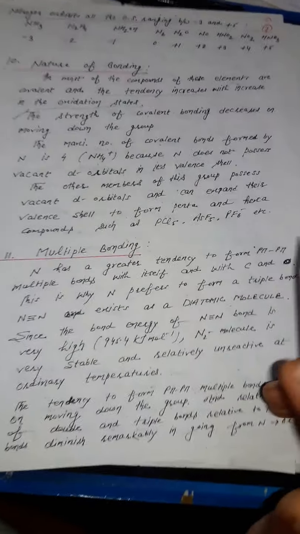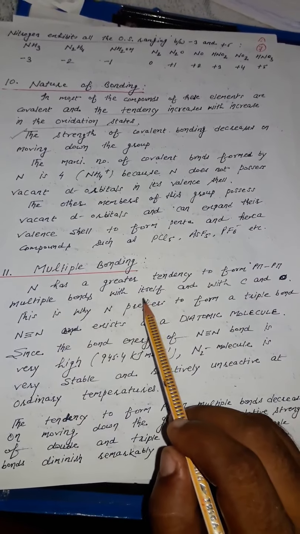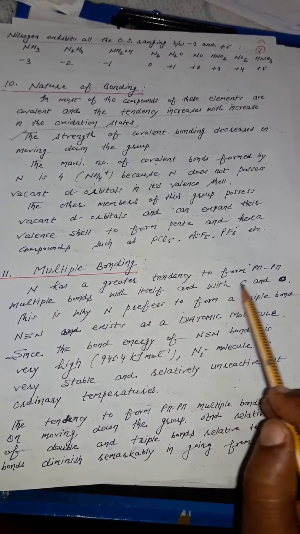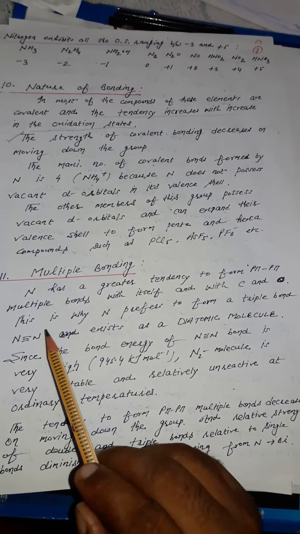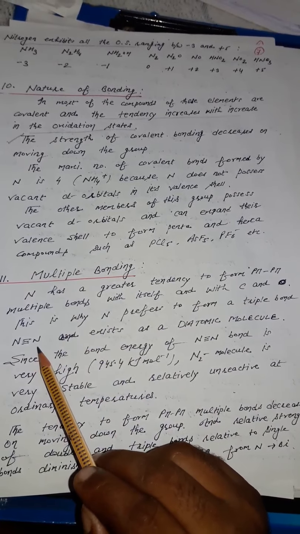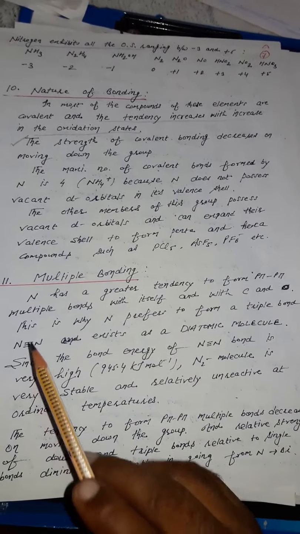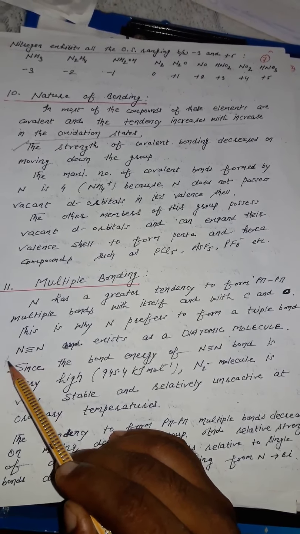The 11th property we have is multiple bonding. Nitrogen has a greater tendency to form p pi-p pi multiple bonds with itself and with carbon and oxygen. That's why nitrogen prefers to form a triple bond with nitrogen and exists as a diatomic molecule. This is a conceptual question.